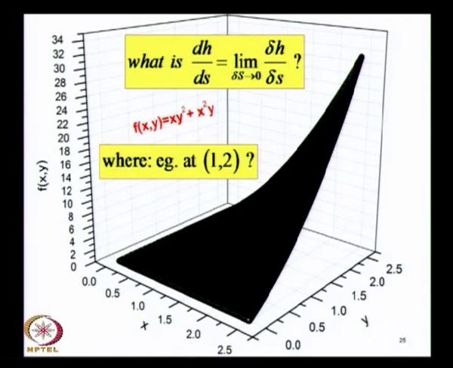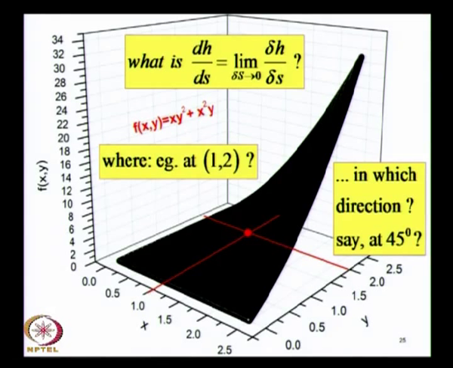So we say consider a point such as x equal to 1 and y equal to 2 in the Cartesian coordinate system. So we take this point at x equal to 1 we draw a line, okay, at y equal to 2 we draw another line, and the intersection gives us this point, right. And now we must ask in which direction are we examining this slope. So just to take a particular example, we will say how about the direction of 45 degrees.